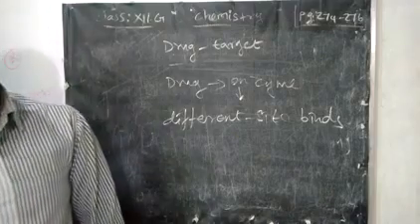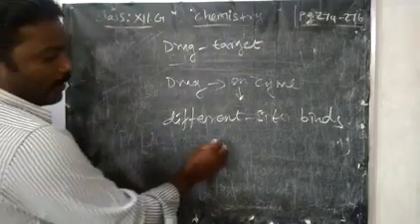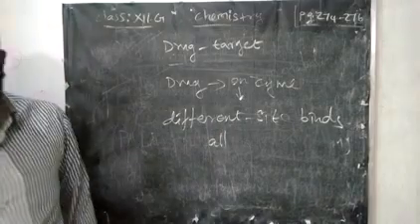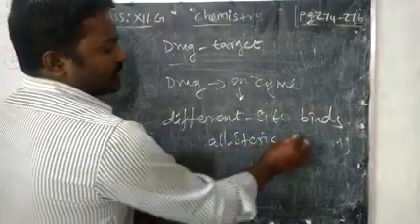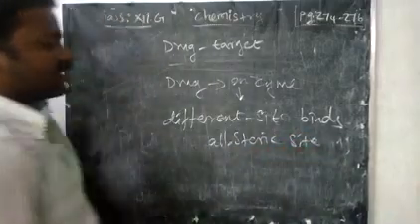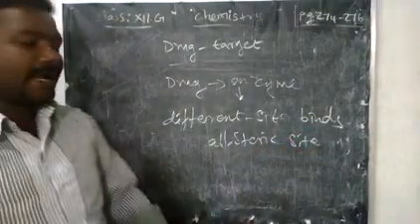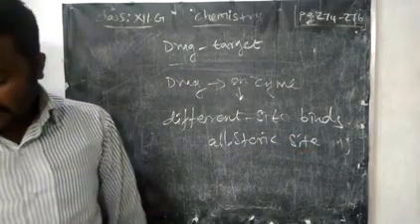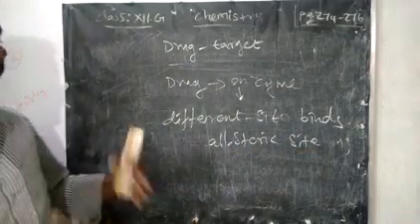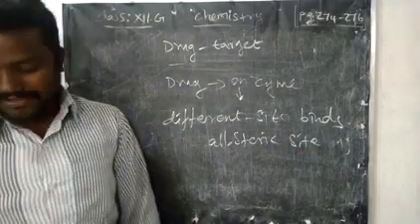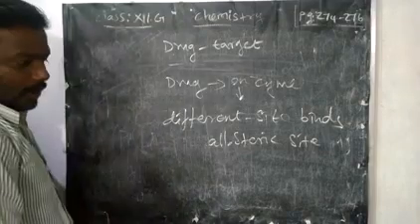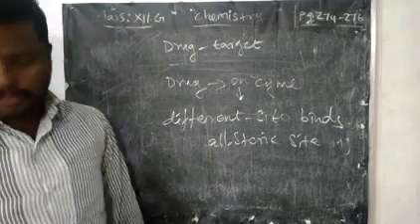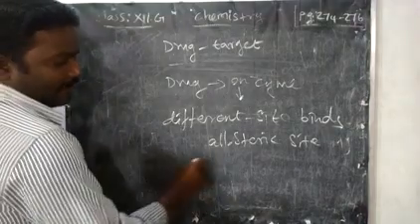This kind of site is called an allosteric site. Because of allosteric site binding, the enzyme activity is changed, and the geometry, the shape, also changes. Because of that, we can kill the pathogen. This kind of inhibitor is called an allosteric inhibitor.